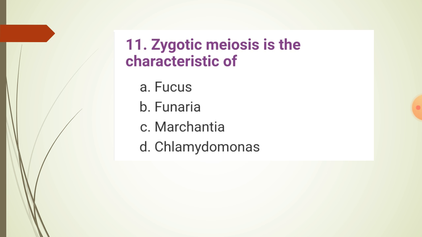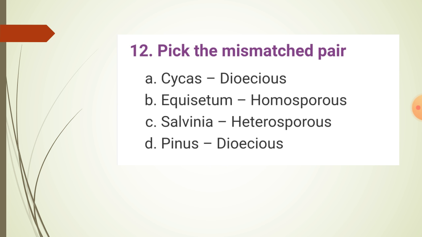Zygotic meiosis is the characteristic of option A Fucus, option B Funaria, option C Marchantia, option D Chlamydomonas. The answer is Chlamydomonas. Now 12th: pick the mismatched pair.